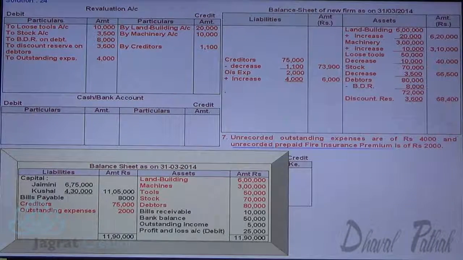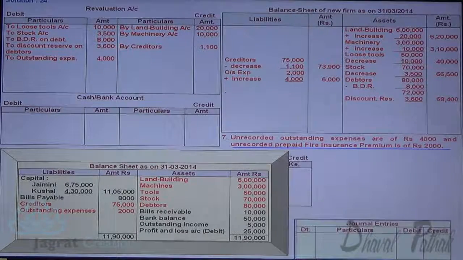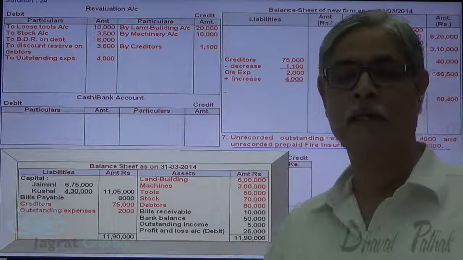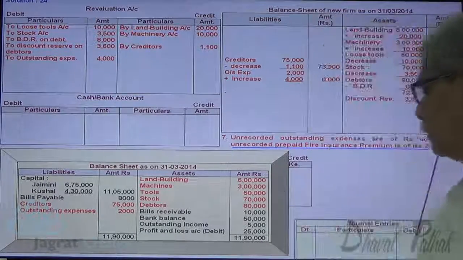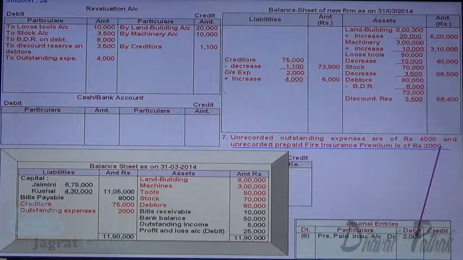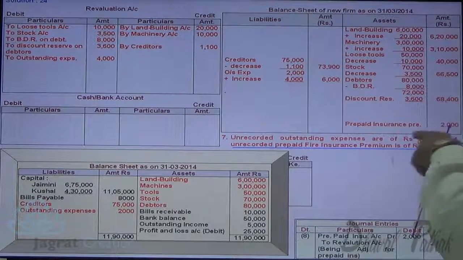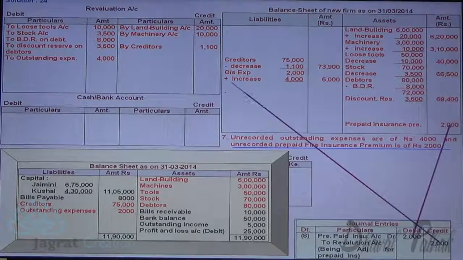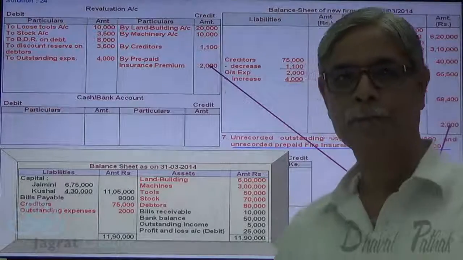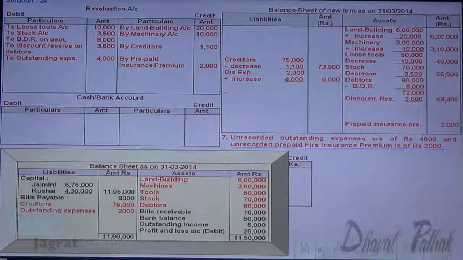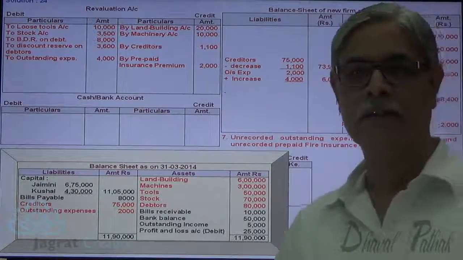Next, unrecorded prepaid insurance premium 2,000. This is an increase in asset, an unrecorded asset. So prepaid insurance account debit to revaluation account credit. Prepaid insurance account debit 2,000 to revaluation account credit. Prepaid insurance appears in the balance sheet on the asset side. This being an increase in value of asset is credited to revaluation account. So this is how revaluation adjustments are considered.